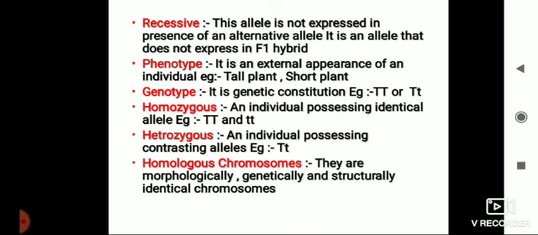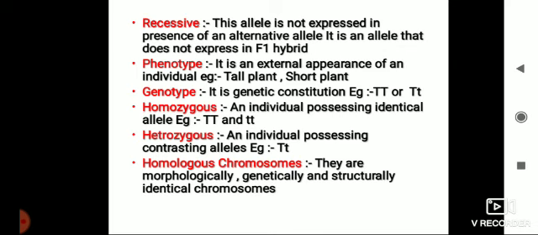Phenotype is external appearance. For example, shape, round shape, wrinkled shape, or color, red color, brown color, height, tall height, short height. What is genotype? It is a genetic constitution. That character appears because of the genes only. Capital T and small t will get a taller height, small t you will get a shorter height.